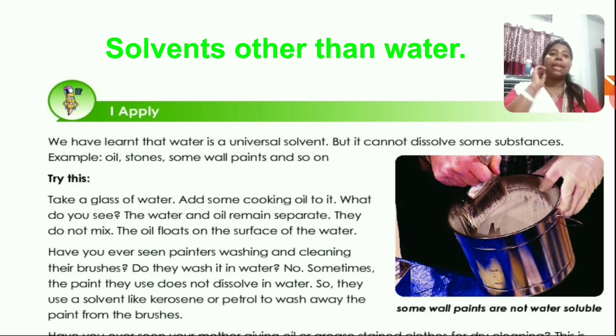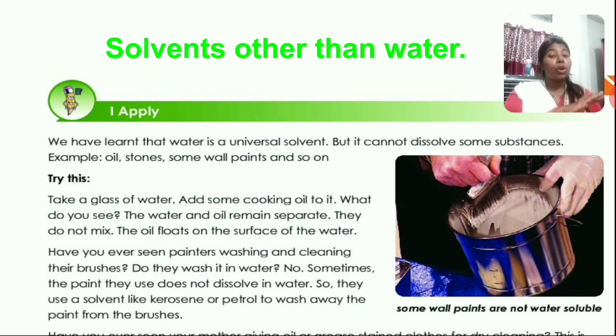Have you seen painters washing and cleaning their brushes? Do they wash them in water? No. Sometimes the paint they use doesn't dissolve in water. Yes, so they use a solvent like kerosene or petrol to wash away the paint from the brushes.